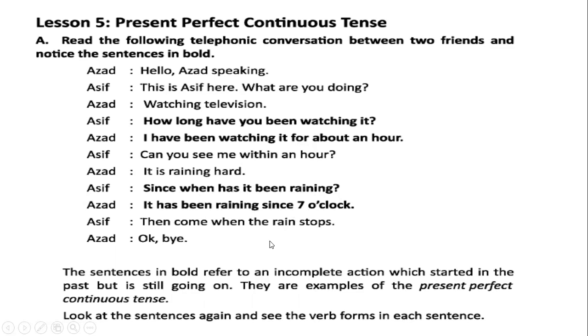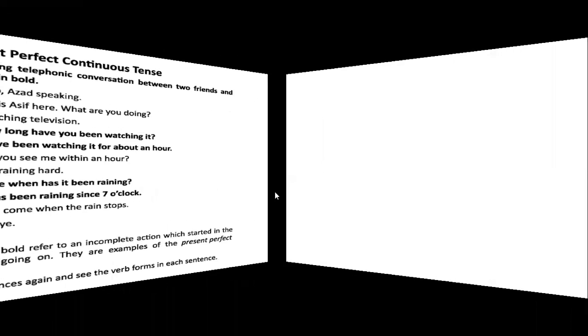Then come when the rain stops. Okay, but the sentence is in bold. Here the bold sentences refer to an incomplete action, an incomplete action which started in the past, but is still going on. They are examples of the present perfect continuous tense. Now, look at the sentences again and see the verb forms in each sentence. These verb forms: I have been watching. It has been raining. The preposition for is used here and since is used here. Okay, these all are the four types of present tense.